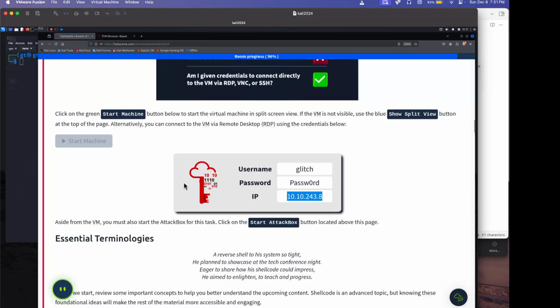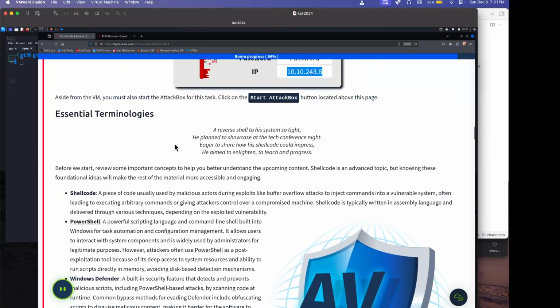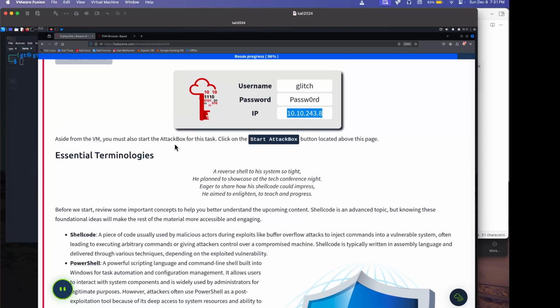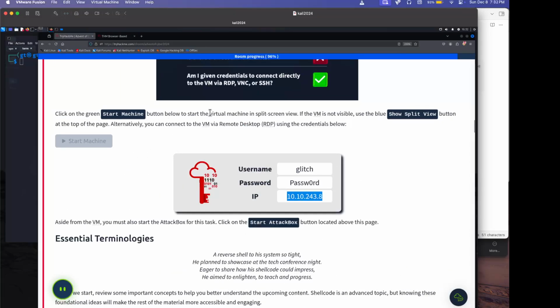Glitch password. Click on the green. Okay. If the VM is not visible, use a split screen. Alternatively, you can connect to the VM via remote desktop using the credentials. Okay. I could RDP if I had my thing, but hey, we're gonna find out. Start the machine.